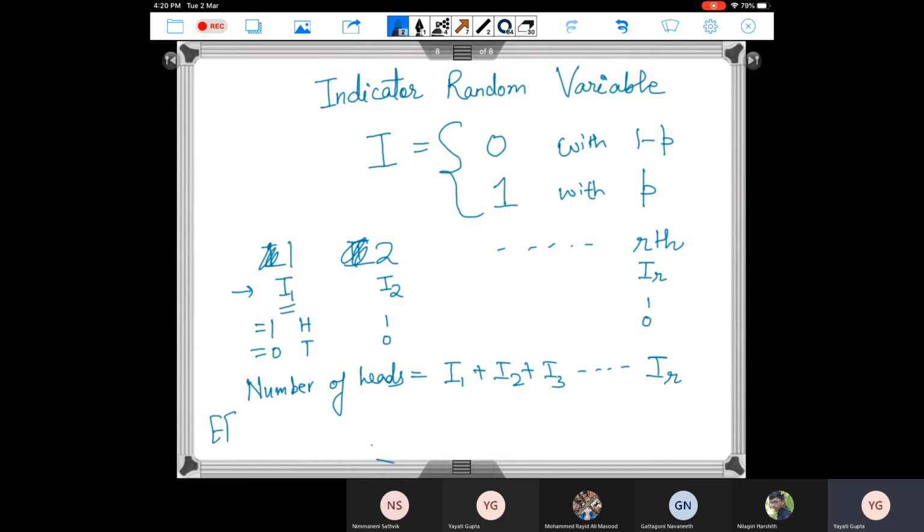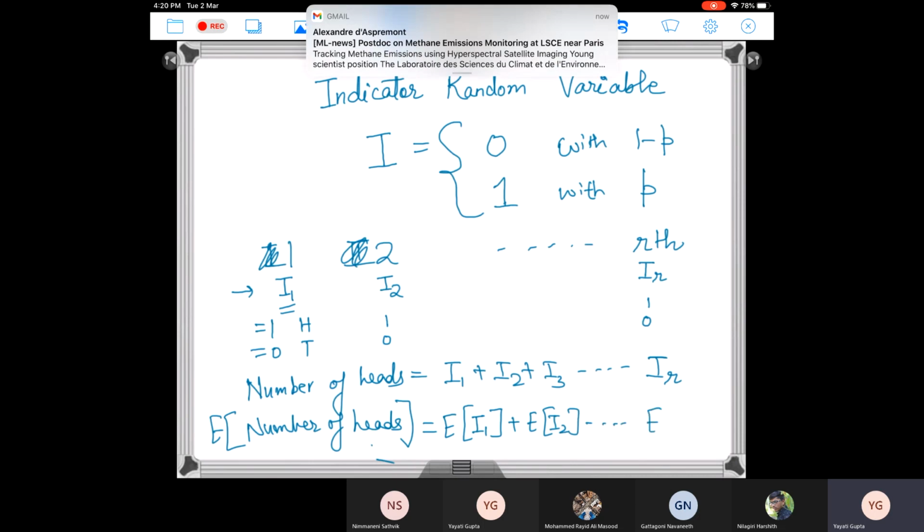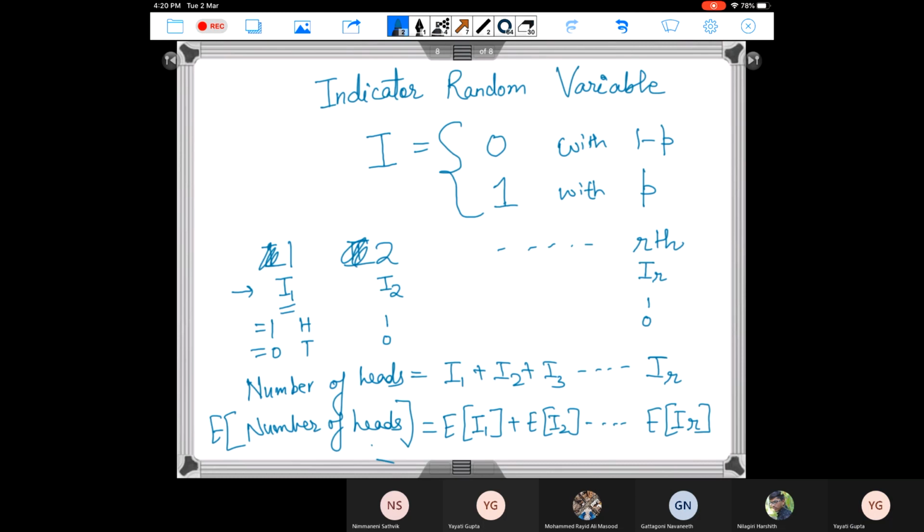What I am interested in is the expected number of heads. Expectations are distributive over summation. So I can write it as the expected value of I1 plus the expected value of I2, and so on, plus the expected value of IR. This is what I have to compute now, and it is straightforward.